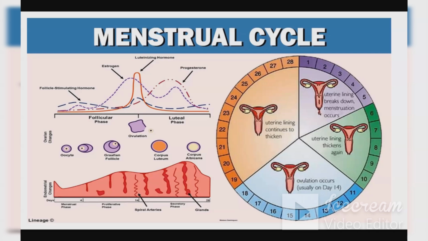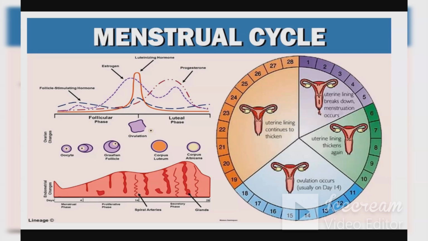Egg is being produced. The ovum is being produced at the ovary, and we told you that sperm will be entering through the vagina and fertilization would be taking place. Now, fertilization doesn't take place always, whereas the ovum is released after each and every cycle.